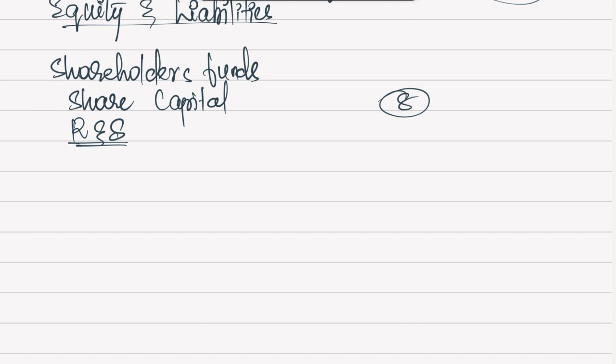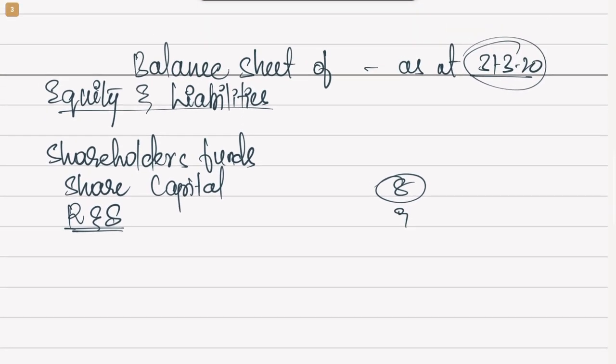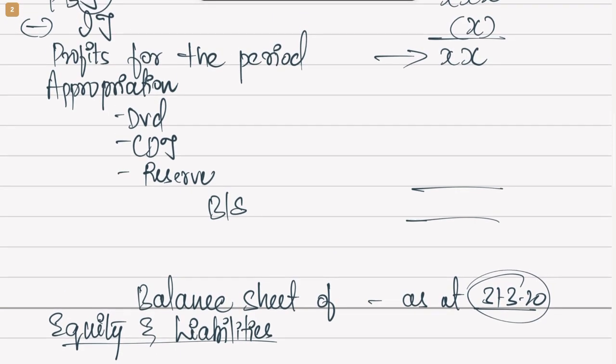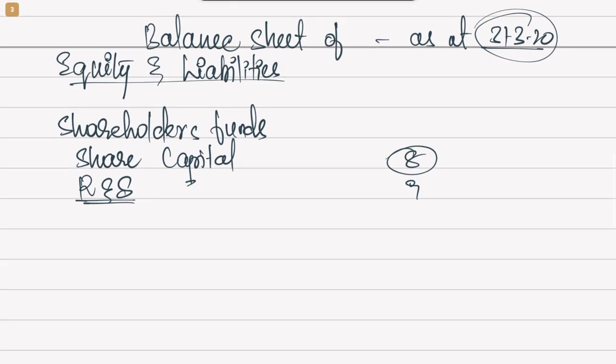Reserves and surplus, again there might be various reserves here. It could be general reserve, it could be depreciation reserve, or it could be some specific reserve. Profit and loss account balance itself, all those things will be shown here. Let's create another note for this. Now when we arrived at the profits after the tax or profits for the period, we appropriated some towards reserve, and whatever was left we carried to the balance sheet. So those things will appear in reserves and surplus.